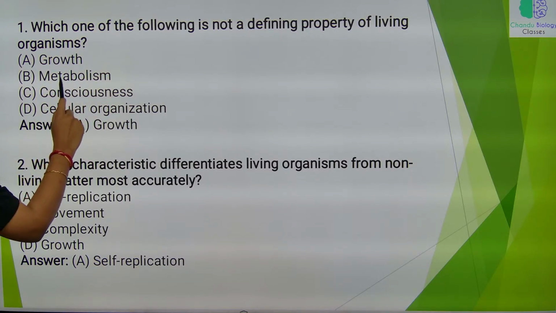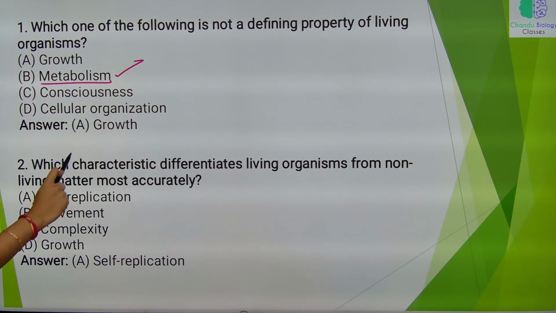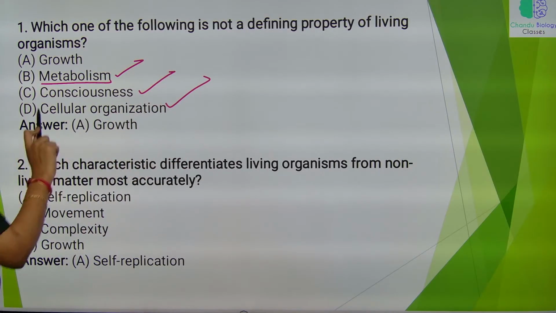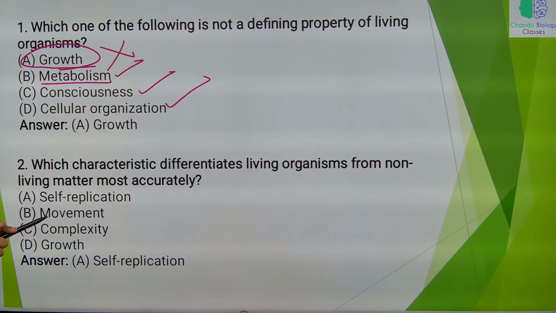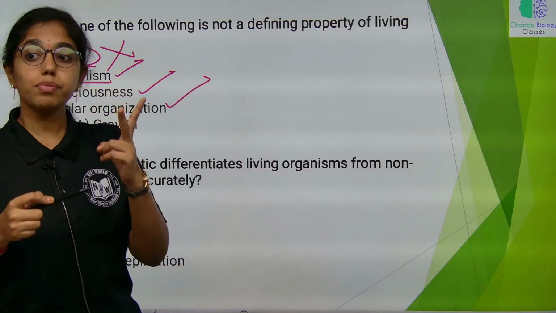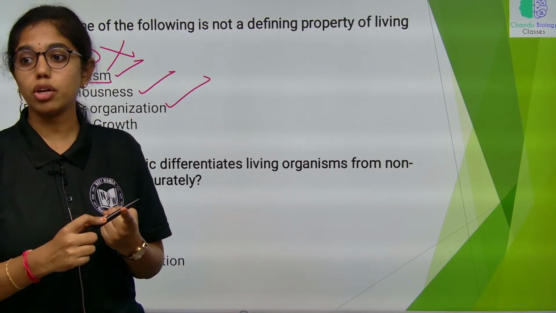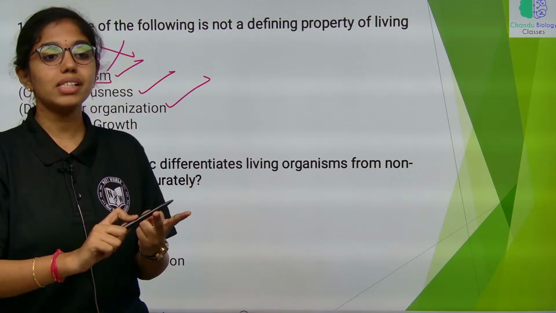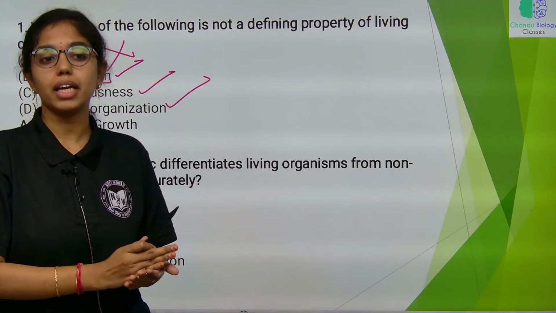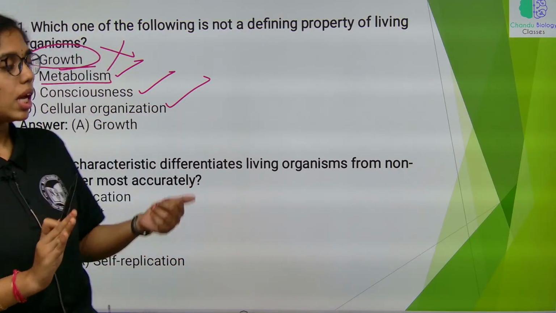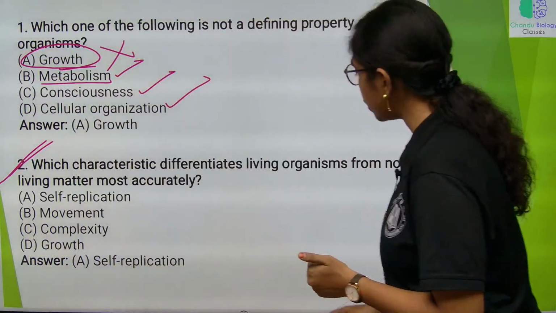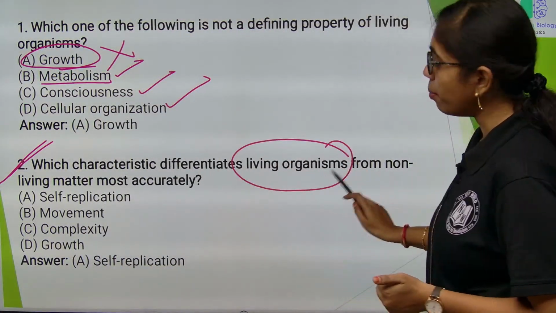Which is not a defining property? Metabolism is a defining property, consciousness is a defining property, cellular organization is a defining property. Growth is the only non-defining property, because two types of growth are observed, extrinsic growth and intrinsic growth. Extrinsic growth is reversible and occurs in non-living things; intrinsic growth is an irreversible, permanent increase observed only in living beings. That is why it is not a defining feature. Second, which characteristic differentiates living organisms from non-living matter?